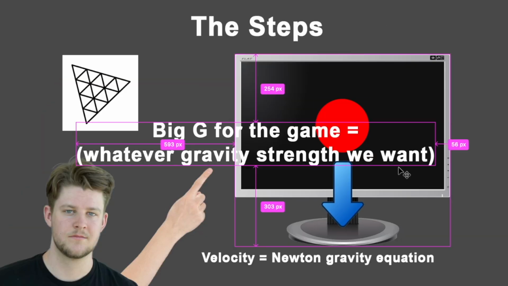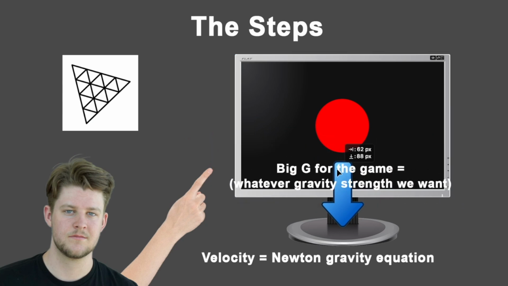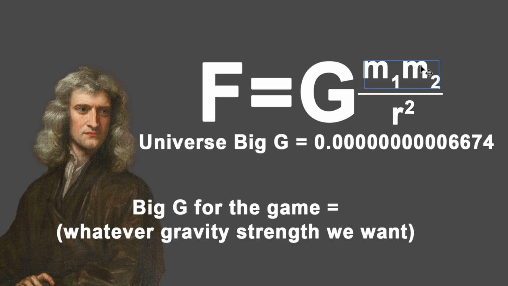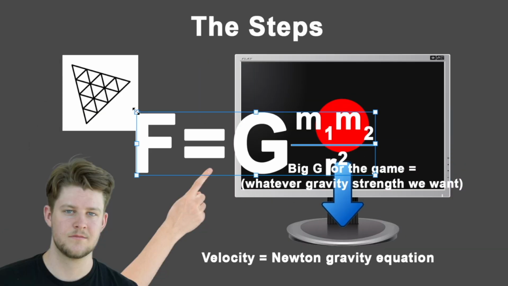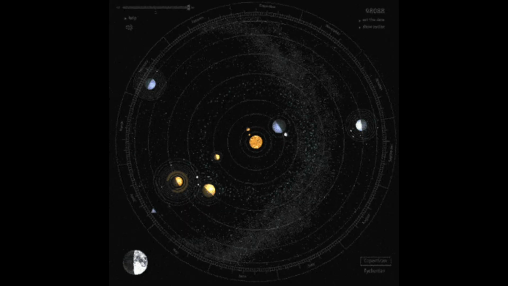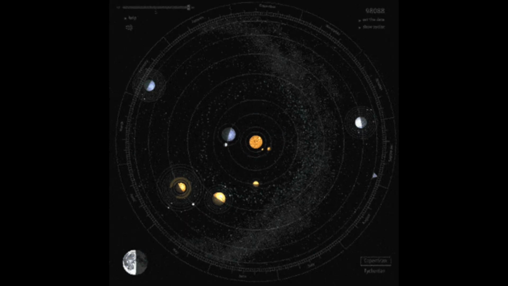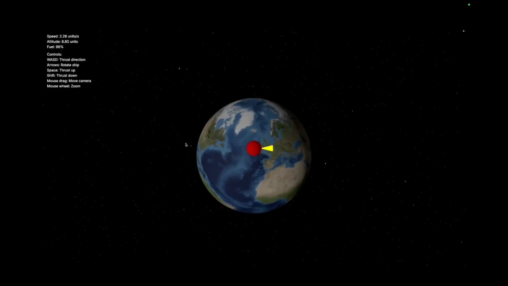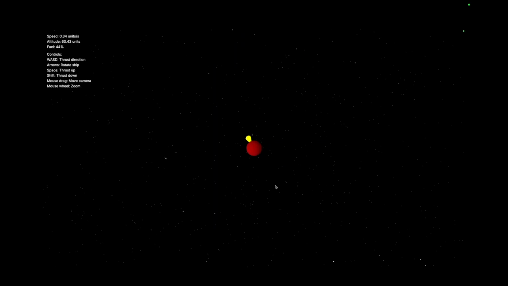So what's cool is that adding this equation into the game is actually really easy. You can just add the equation directly into the game and update the big G value to make gravity stronger or weaker. And instead of adding a constant downward force to the player, you just change that constant to the gravity equation. It's actually really cool that you can simulate gravity and have it work the same way it works in the real world just by having such a simple equation. And it's also really fun to visualize.